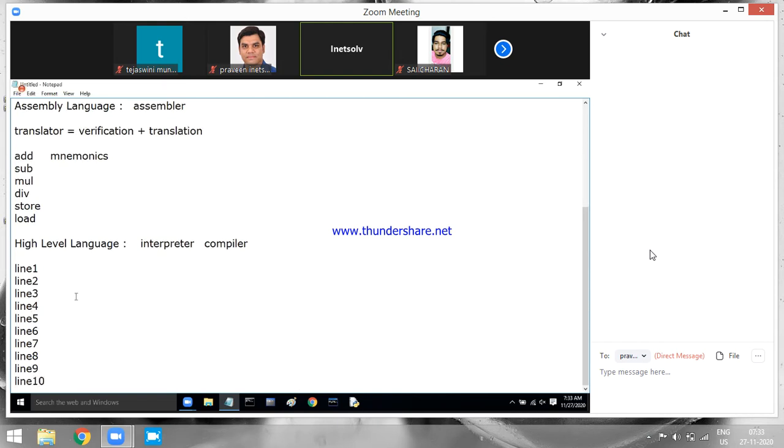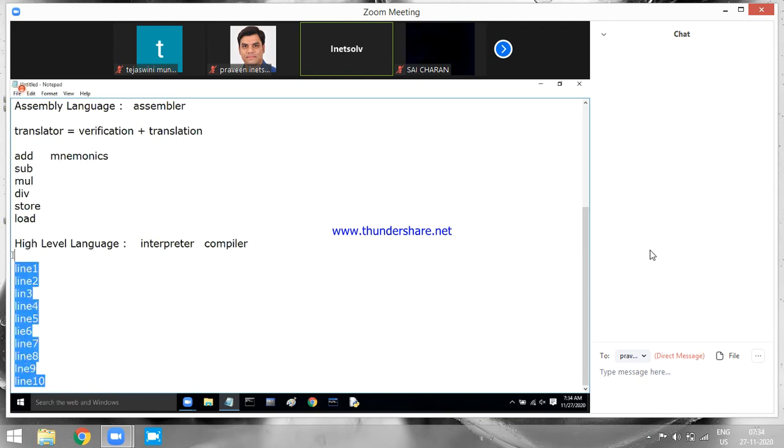Now, when you are writing a program, is there a chance of making mistakes or not? Obviously, there is a chance of making mistakes. In line 3, there is an error. In line 6, there is an error. In line 9, there is an error. I have made some mistakes in these lines. This is a program developed in one of the high-level languages, C, Java, some high-level language.